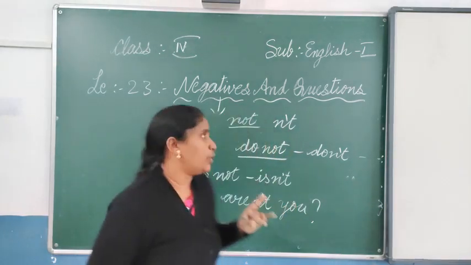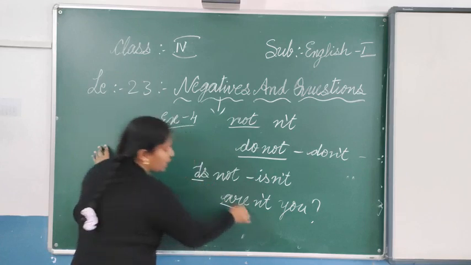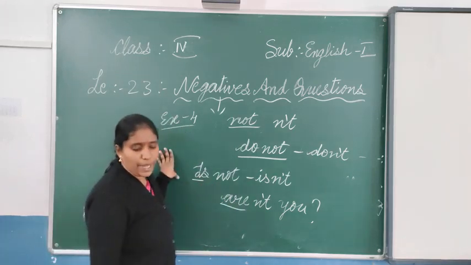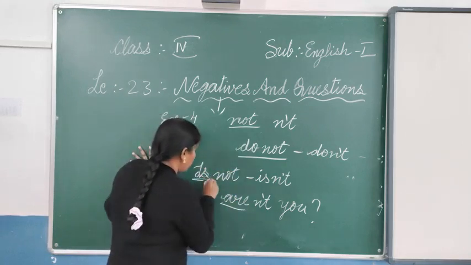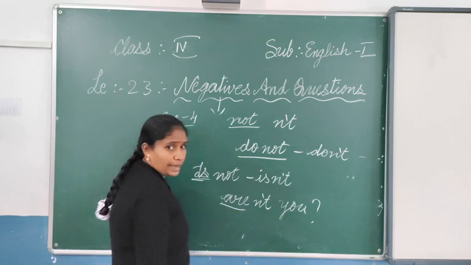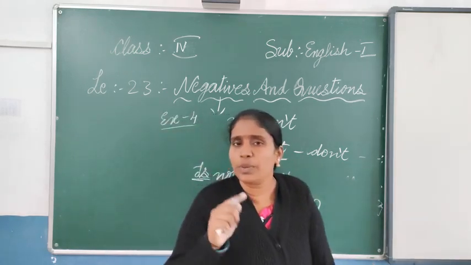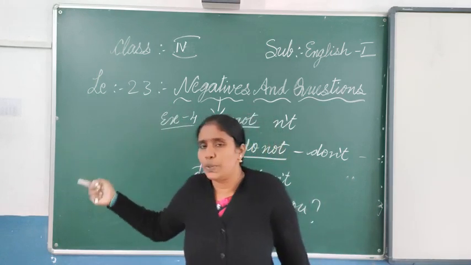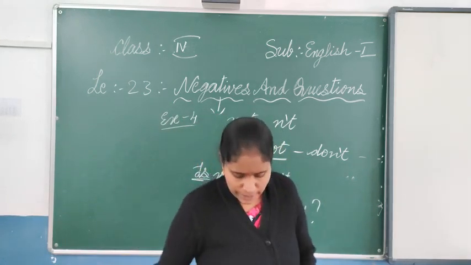The next one, one thing you remember: the be form verb we are using, according to that only we can make a sentence here. You have to use the be form. Is, then isn't it. Are, then are not, aren't. So just like that, with the help of the be form verb only, we will be using the questioning. So this is about that.